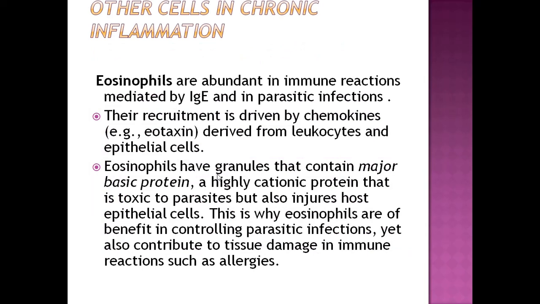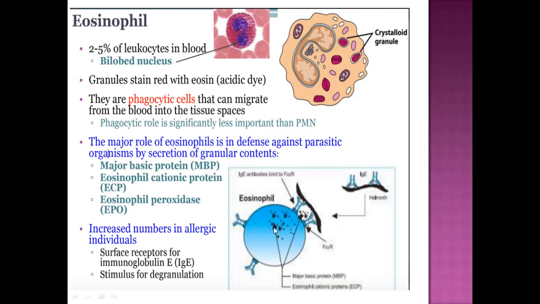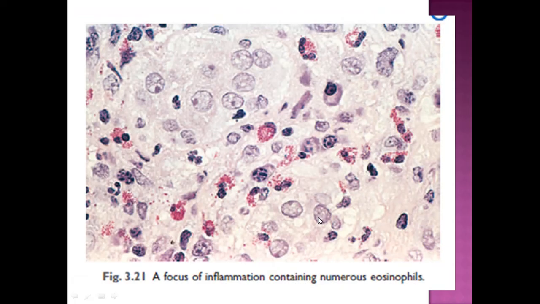Eosinophils are important in allergies and parasitic infections. Eosinophils have granules that contain major basic protein, a highly cationic protein that is toxic to parasites but also injures host epithelial cells. So this is the interaction of eosinophil with parasite. It becomes attached to it and releases major basic protein that is toxic to parasites. These red staining cells are eosinophils.